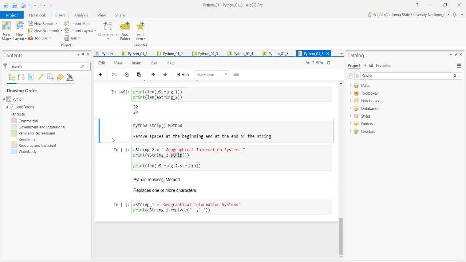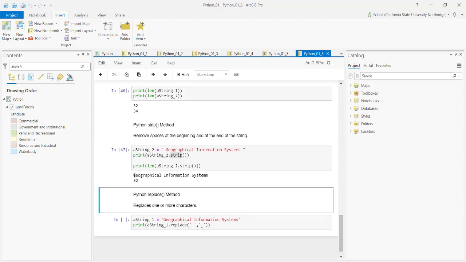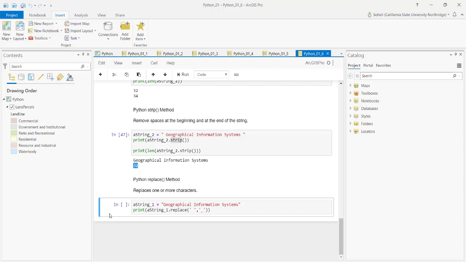This strip method removes spaces at the beginning and the end of any string. If I run this cell, it is telling me that, oh, here it is with no space, and it is simply 32 when I remove those spaces before and after. And finally, which is extremely important, is there a way to replace a character with another one?